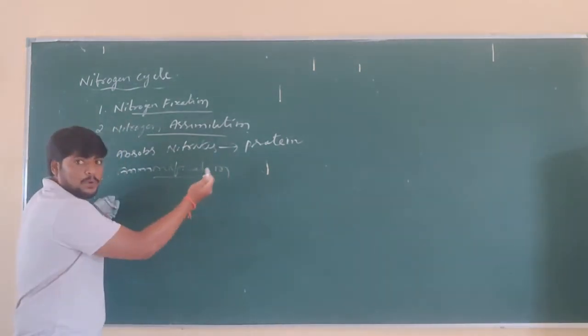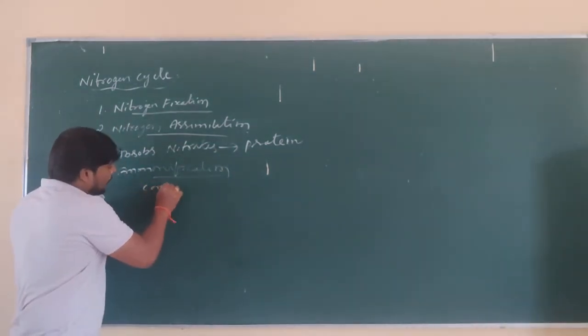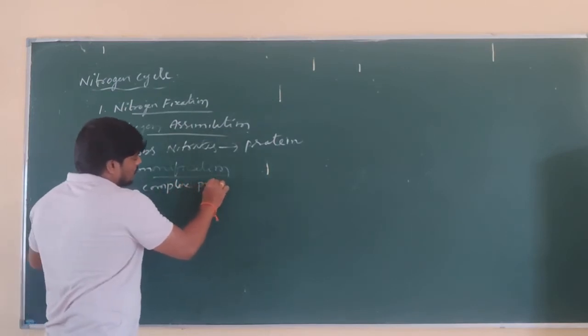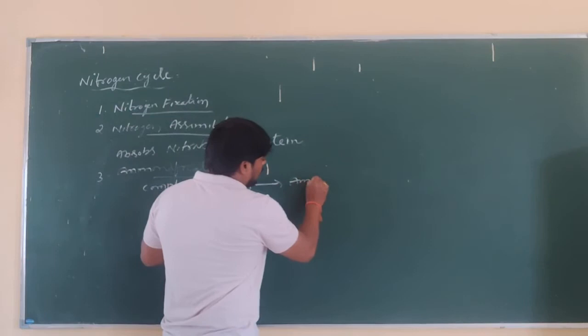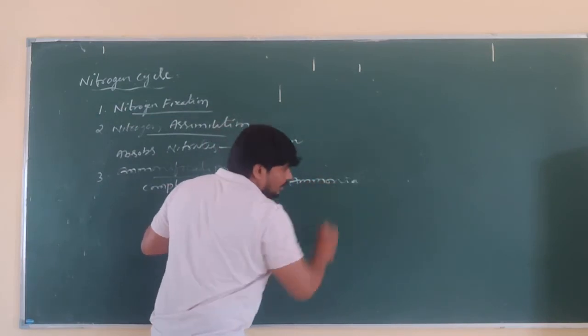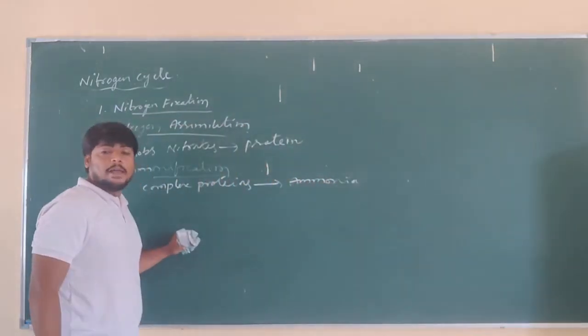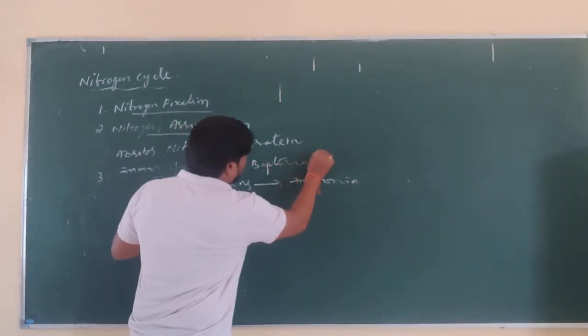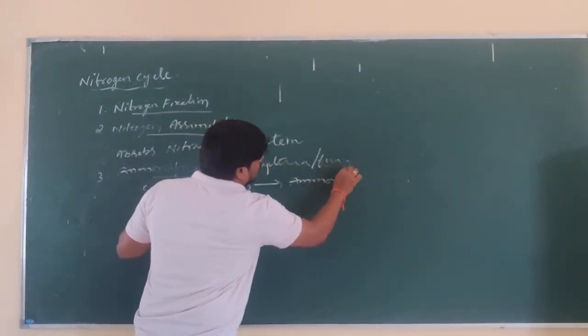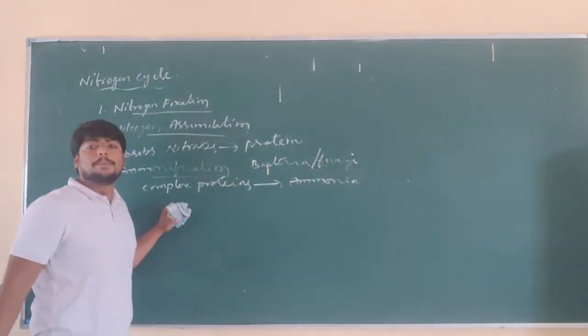From the complex proteins, ammonia is formed by the action of bacteria or fungus, which are called decomposers.